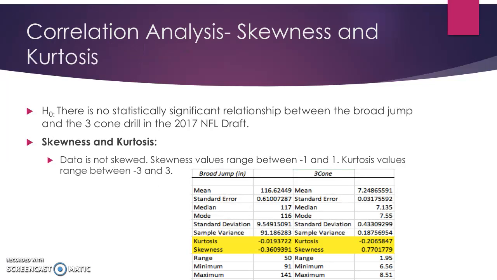Okay, so for my correlation analysis, I chose to look at whether there would be a significant relationship between the broad jump and the 3-cone drill in the 2017 NFL Draft. Again, the data was not skewed, as the skewness values were between -1 and 1, and the kurtosis values were between -3 and 3.